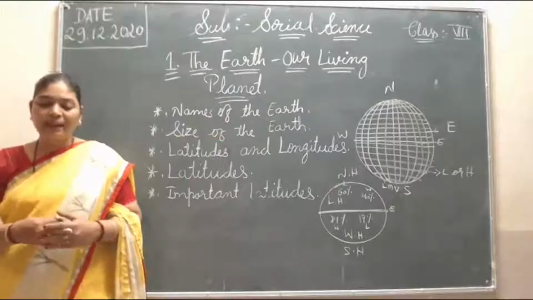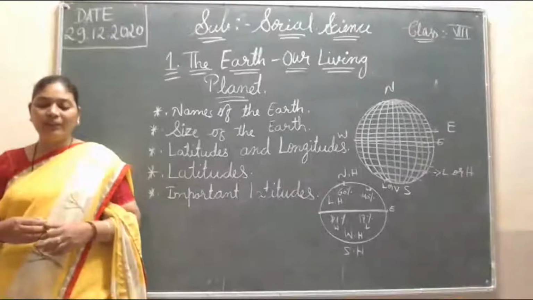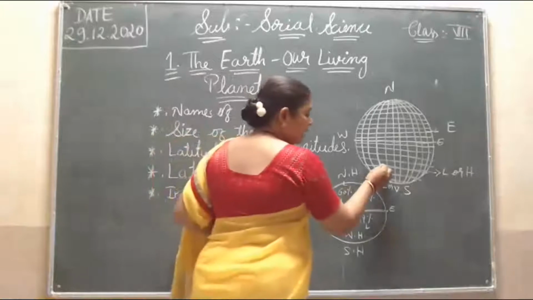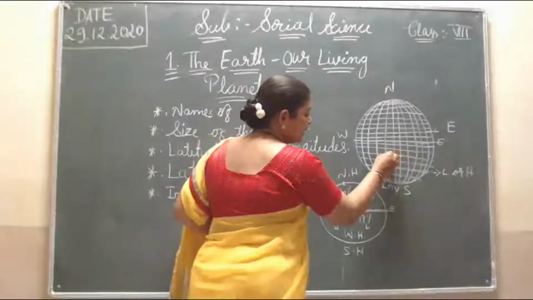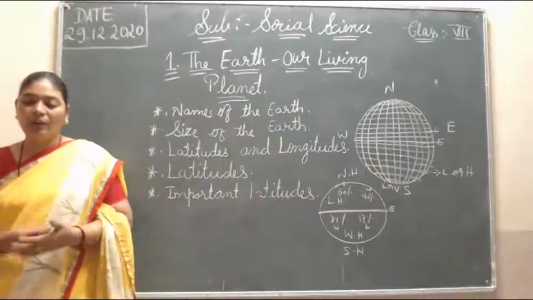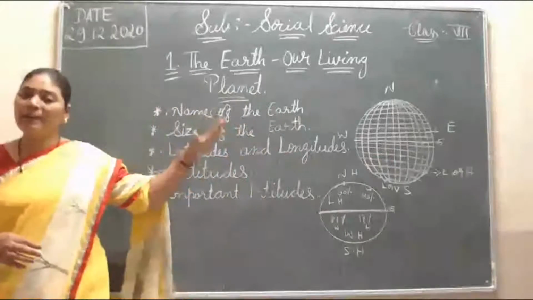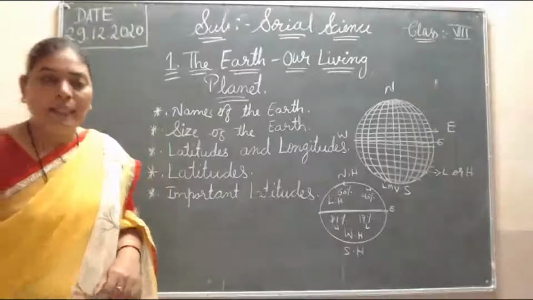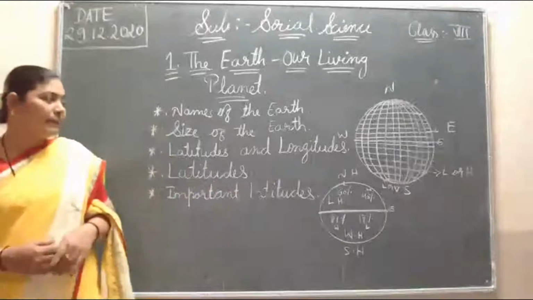So these lines intersect each other at right angles and create a network called grids. This is where they attach to each other. These are the grids. Okay. So now we can understand better when we take the help of imaginary lines. Then latitude. Next point, it is the latitude.